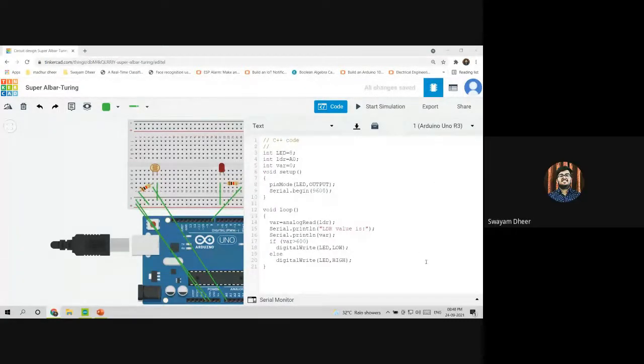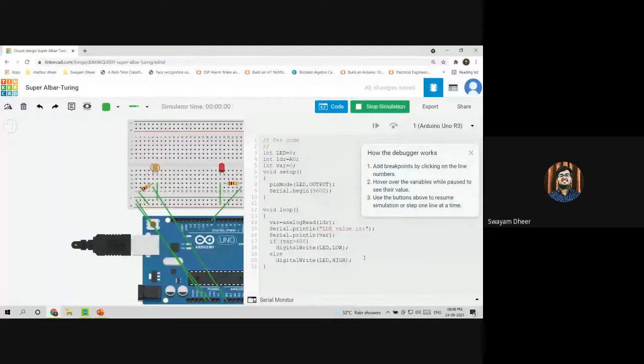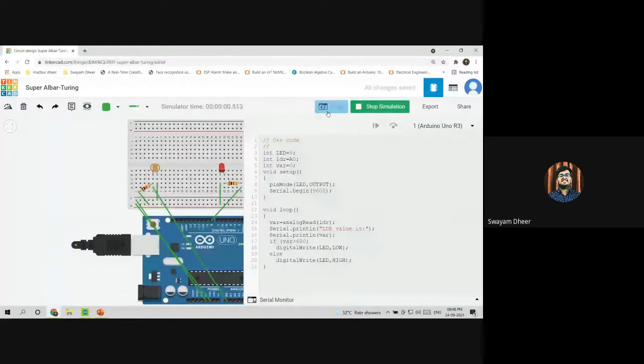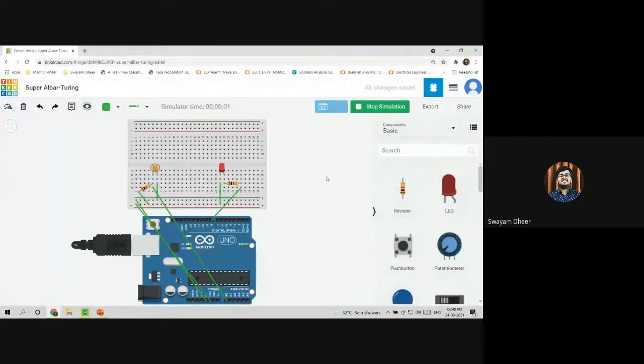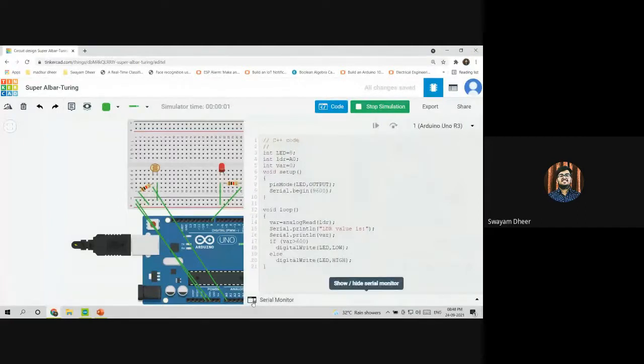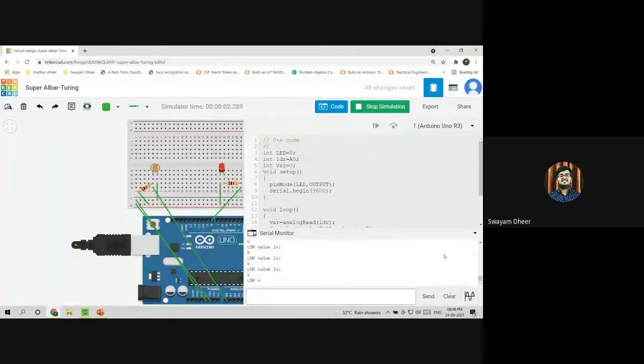Okay, so everybody has written the code, right? Yes. Okay, so now we'll start the simulation. I don't think there is any error. Started, right? You can see the values in the serial monitor from here. Just click on it. This is the value of LDR currently. Everybody can see values in the serial monitor? It might not be the same. It can be any value.